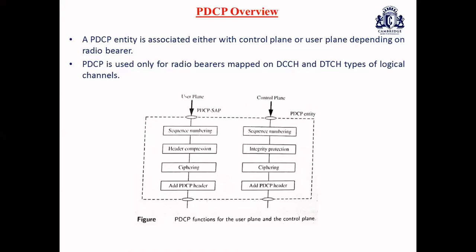When I say control plane, we also have functions such as ciphering as well as deciphering of control plane data, especially integrity protection of data. There is security as well as verification of control plane data, which is also enabled in the control plane of your PDCP protocol. That's what packet data convergence protocol does. So transfer of all the control plane data can also be labeled with respect to the PDCP overview.